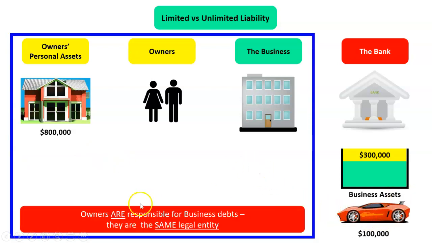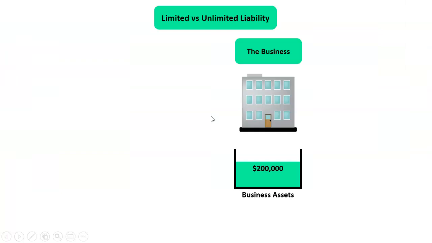Why? Because this business and its owners are the same legal entity. In the eyes of the law, there's no difference between the owners and the business. And that is what we call unlimited liability. That is different. We'll have the exact same case study. We'll just have a slightly changed circumstance.